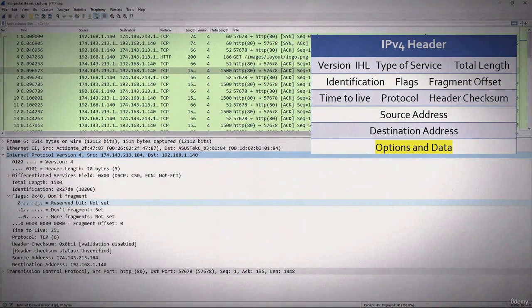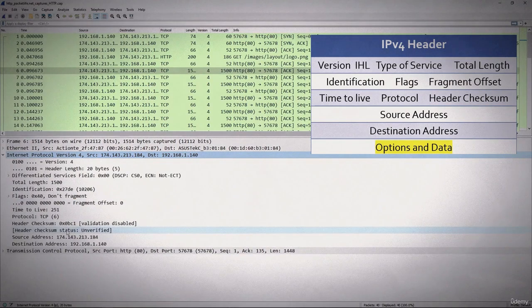Now if we were to fragment, in some cases you will, for example, if you are in a virtual environment and you use jumbo frames, well then you go back out to the regular network and it's a lot smaller and you have to fragment. So in this case you would see more fragments, and that bit would be set. And the last field is fragment offset, and that identifier would help you to put the fragments back in the correct order, in the correct place.